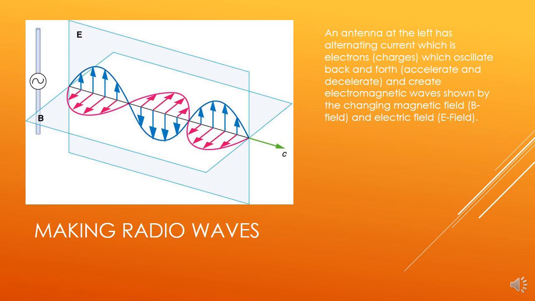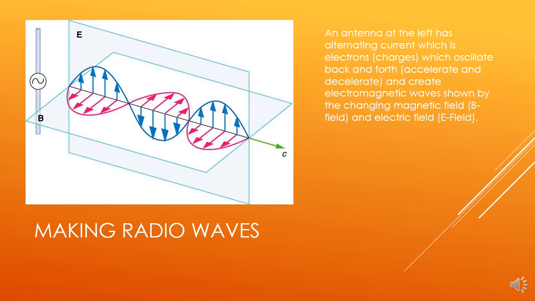So if you think back to electric fields, anytime I have a charge, there's an electric field around that charge. And when that charge is moving, that electric field is changing, and so it creates a wave. And so that's the blue wave here. The blue wave here is representing the change in an electric field. And the E means electric field, and that vertical plane is showing us that the change is in that plane, like in the Y direction.